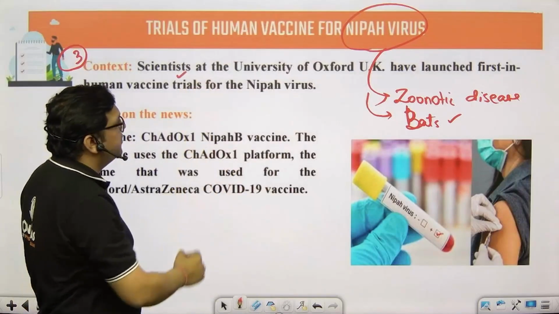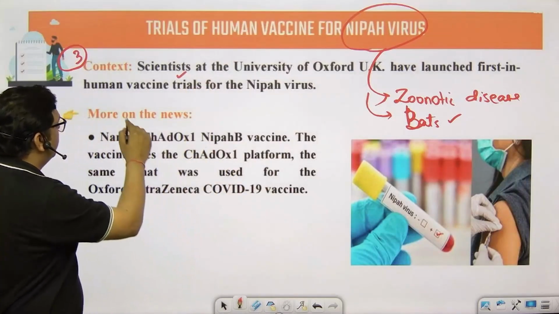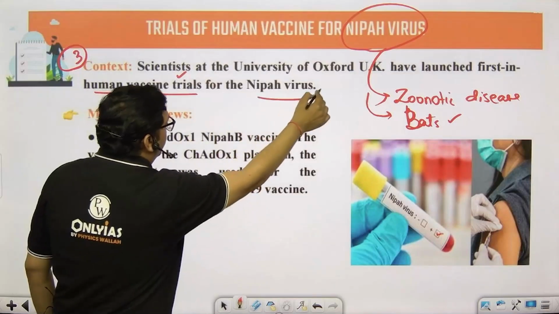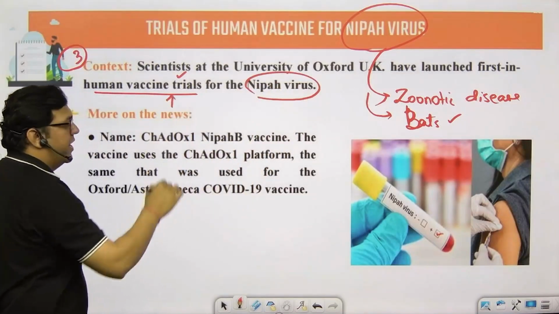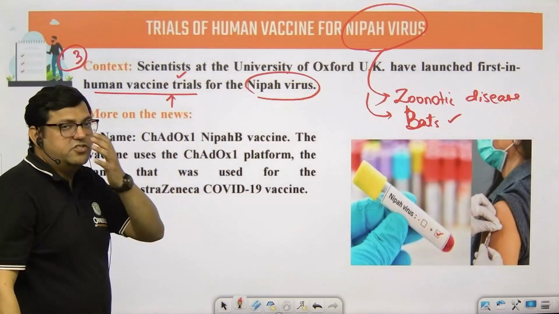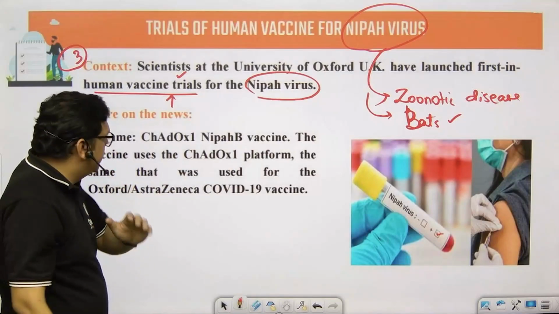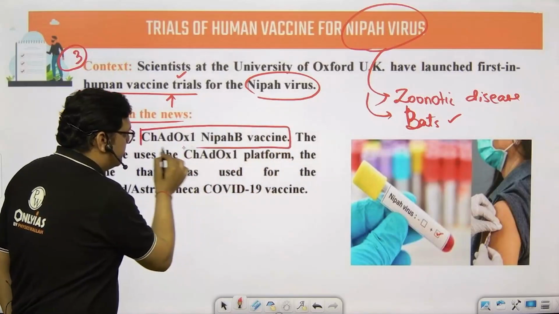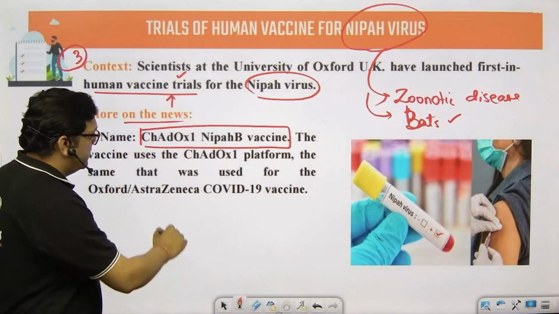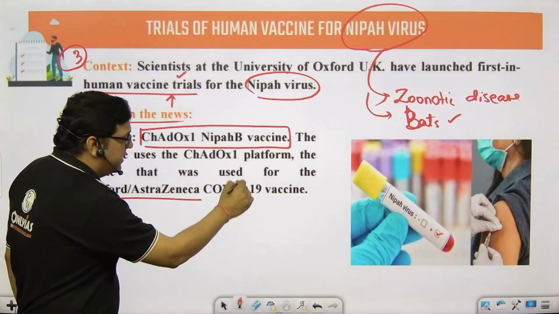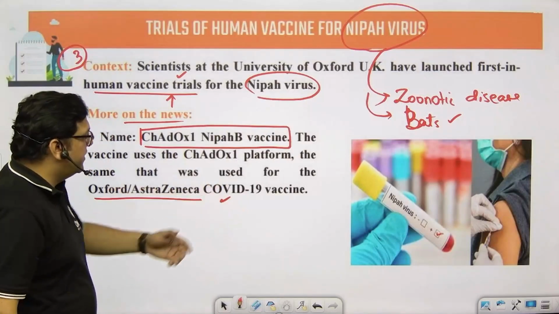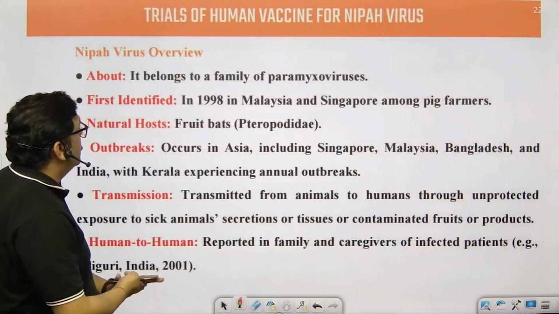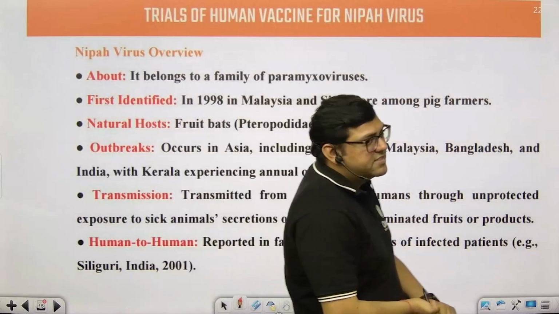So scientists at the University of Oxford, UK, have launched first human vaccine trials for Nipah virus. These are the trials of the vaccine, and the vaccine is not commercially available yet. So in news is the particular name of the vaccine, and Oxford AstraZeneca is the name of the company, which was also related with the COVID-19. So let's take an insight of what is Nipah virus all about.